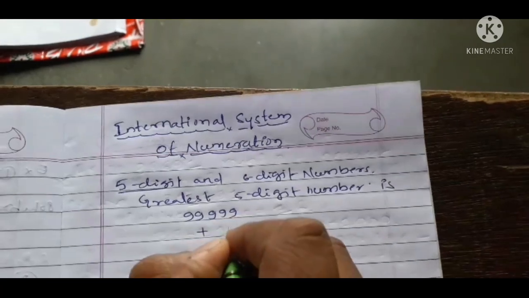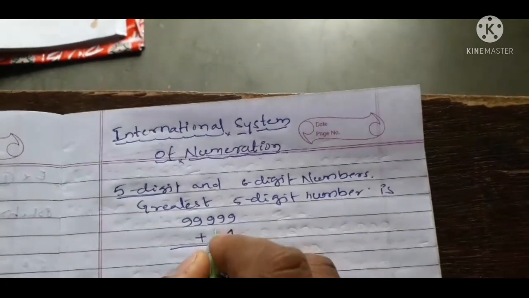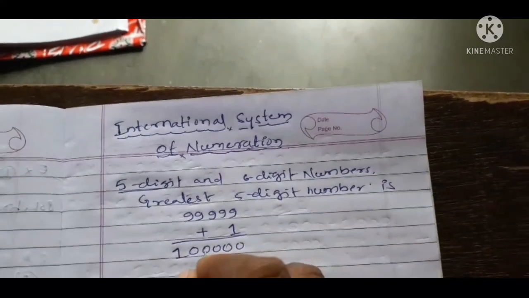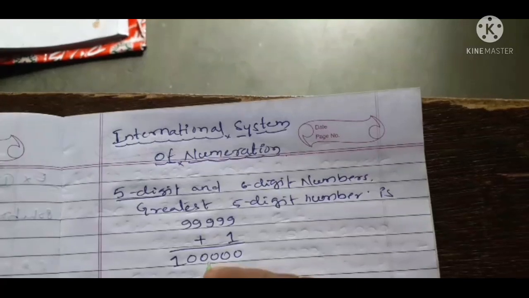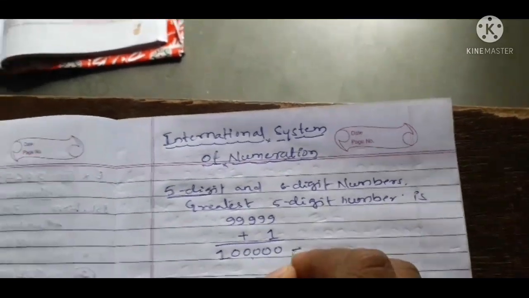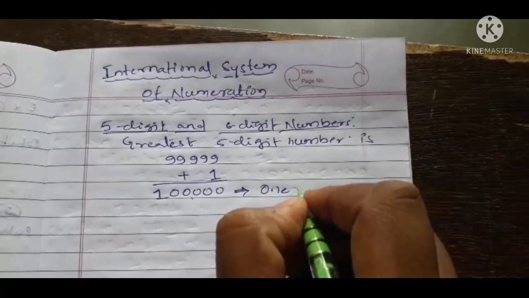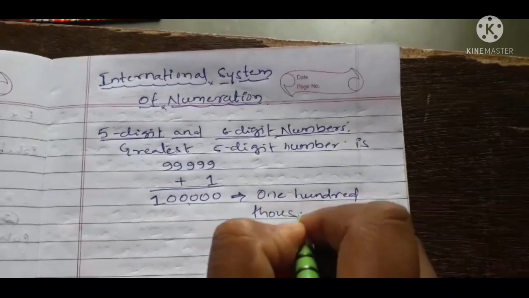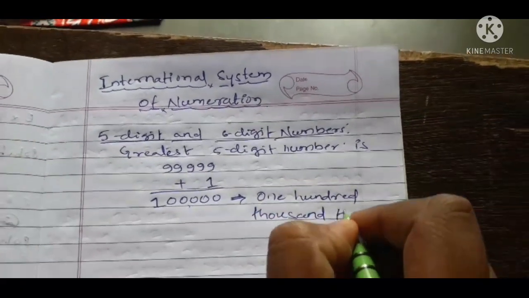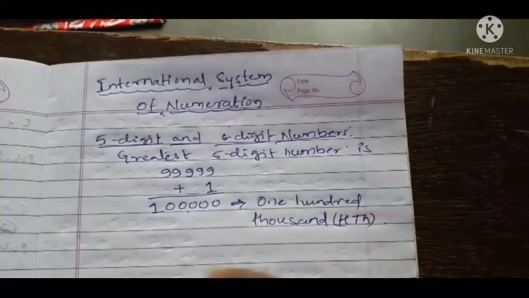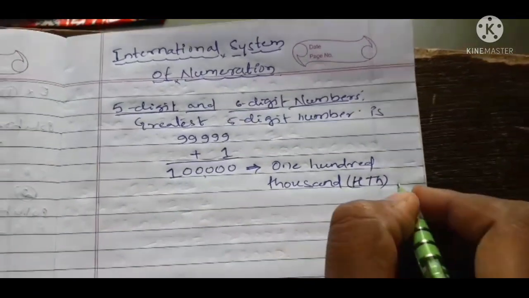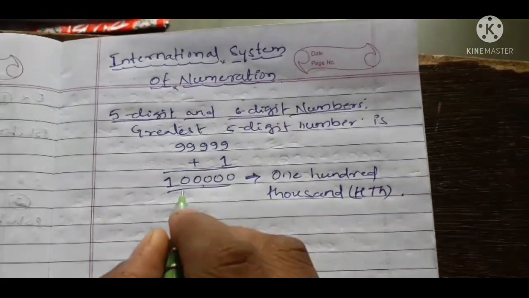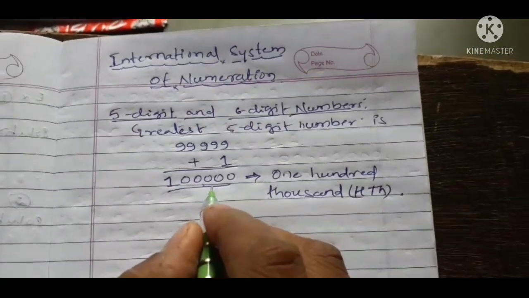When you add 1 to this number, you get a new number, 100,000. In the international system of numeration we say 100,000, but in the Indian place value system we call it 1 lakh.